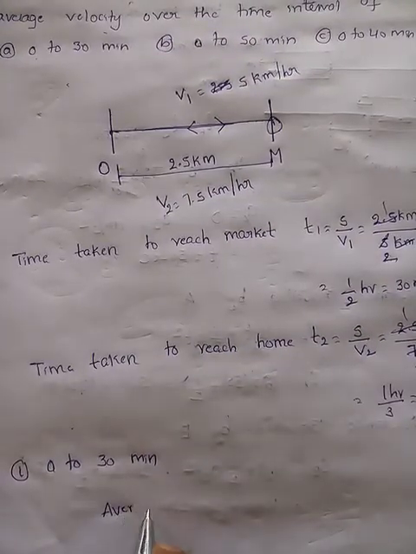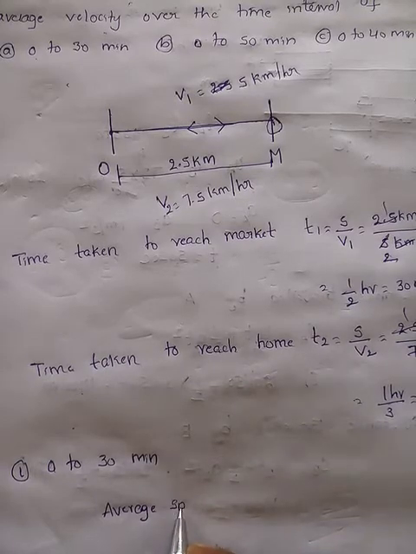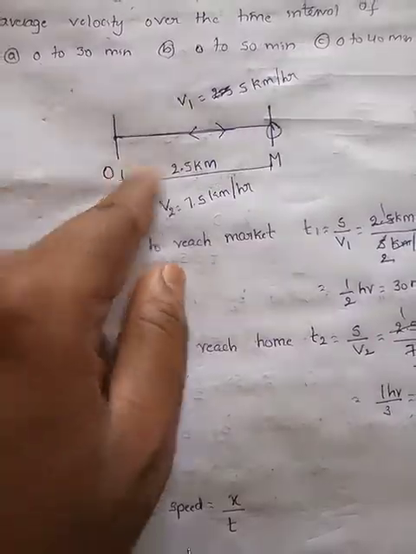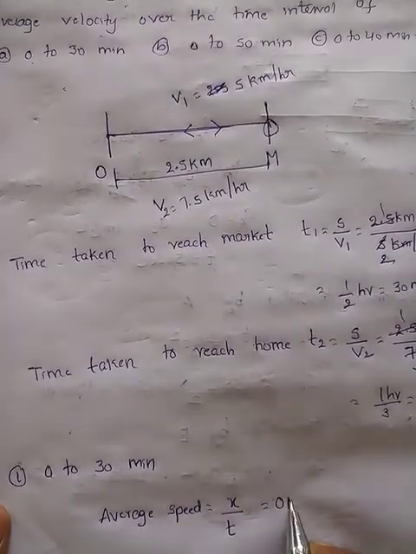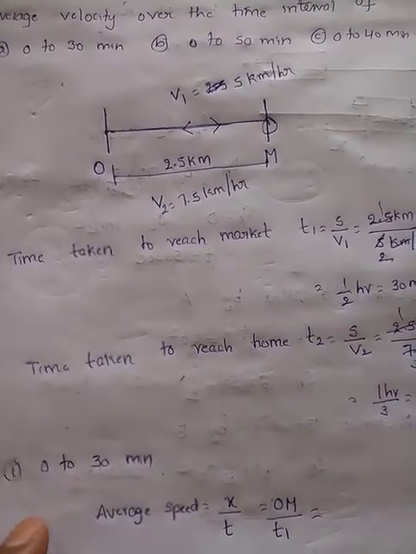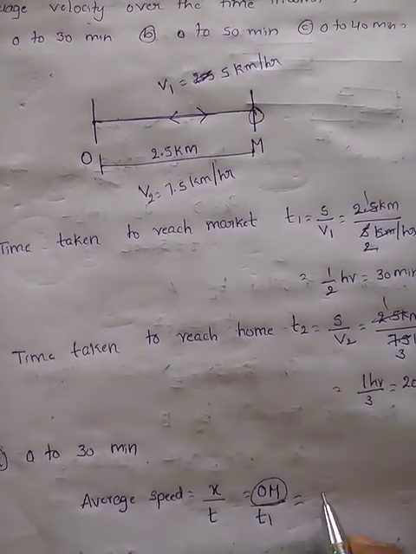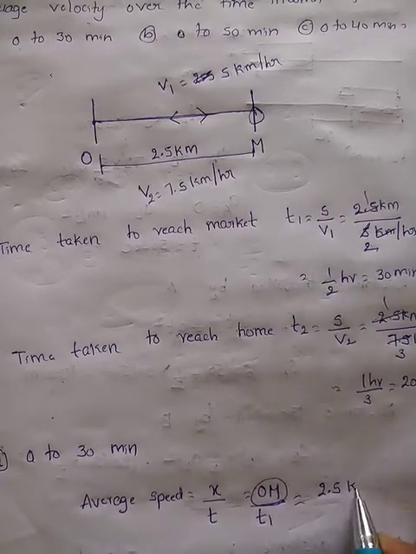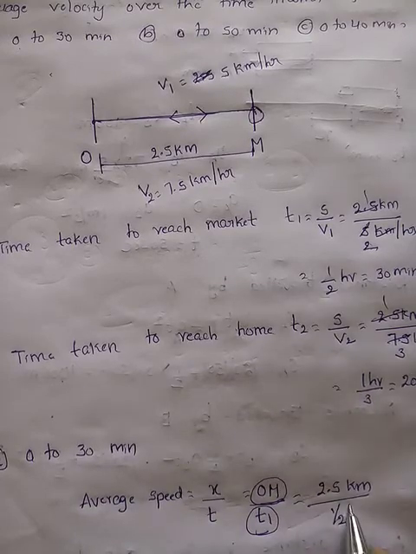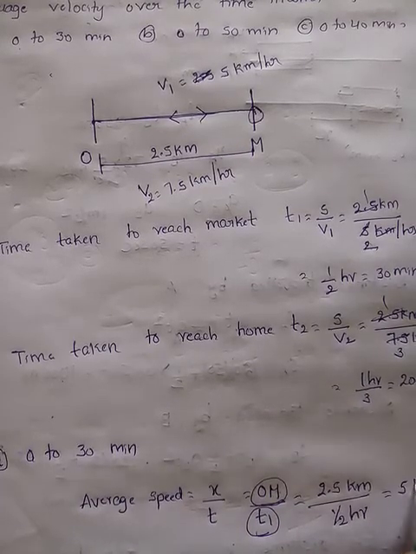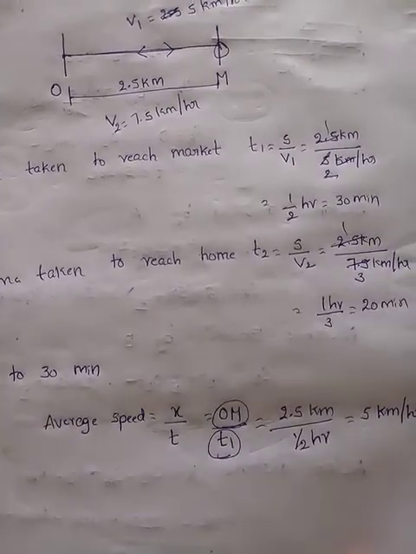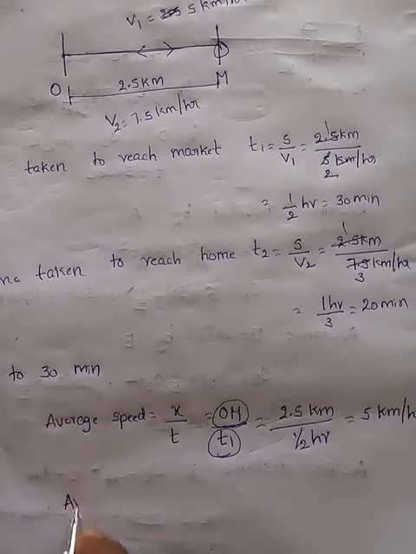Average speed is equal to what? Total distance travelled by total time taken. So for half an hour, how much distance did you travel? You travelled from O to M and time taken is T1. According to the question, how much time taken? 30 minutes. What is the distance travelled by you? 2.5 kilometers. Time taken is 30 minutes. You should convert into hours. That is half an hour. So you get average speed as how much? 5 kilometer per hour. What about average velocity?